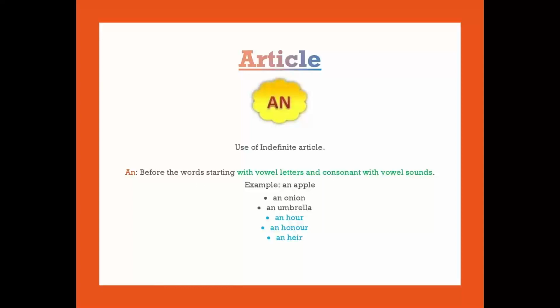You got it? So we can use the article an before words with vowel letters and consonants with vowel sounds. Okay. For example, an hour, an honor, an honors, an heirloom, etc. Okay, you got it?